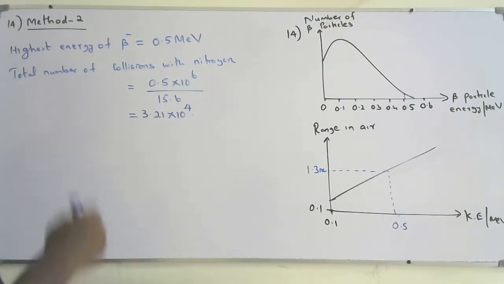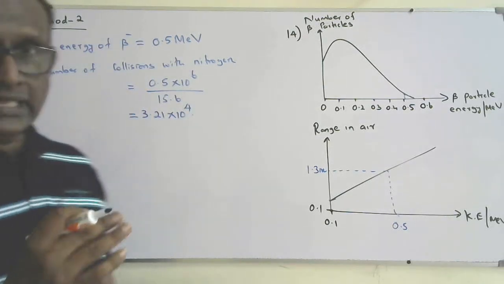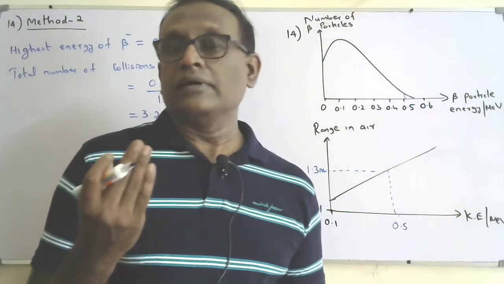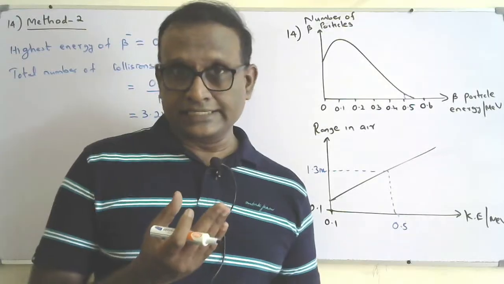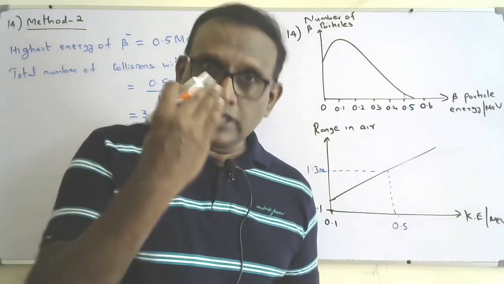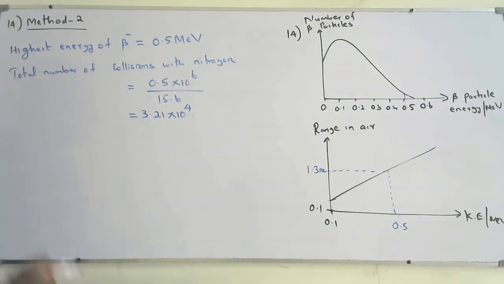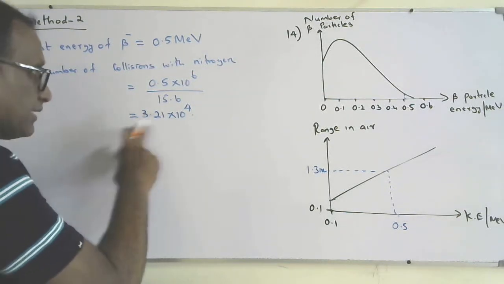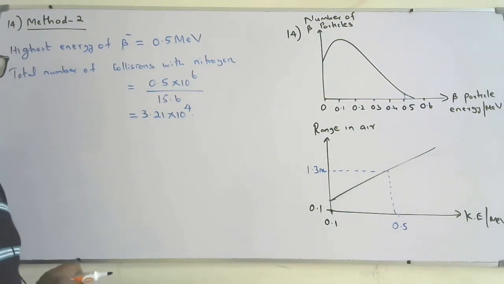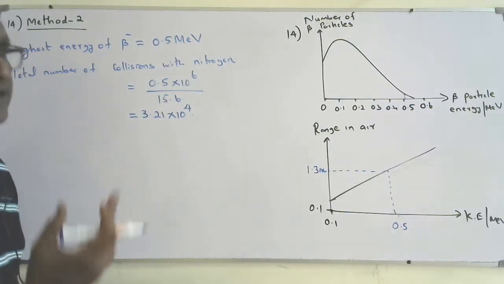Right. So that means on its way, the beta particle with the highest energy, if it wants to lose all its energy, should make this number of collisions with nitrogen molecules. So it should meet this number of nitrogen molecules. Okay, we don't know the range. We are going to find the range.